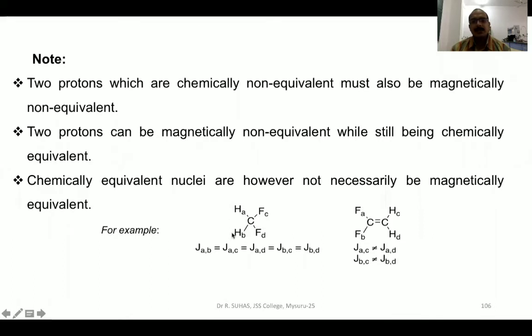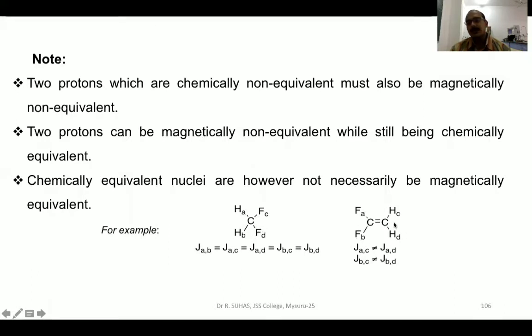Say for example, take this molecule, difluoromethane. Here both the protons and both the fluoro groups have the same chemical environment, so these are chemically equivalent. With respect to magnetic equivalence, which means coupling equivalence, coupling equivalence is denoted by the coupling constant, the letter J. So JAB will couple with JAC, JAD, JBC, and JBD. All four will show chemical shift equivalence as well as coupling equivalence.